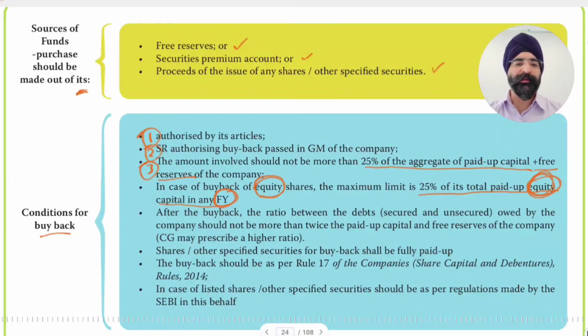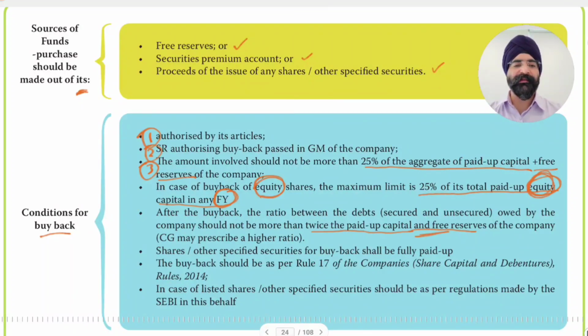After the buyback, the ratio between the debt, secured and unsecured, owed by the company should not be more than twice the paid up capital and free reserves of the company. The Central Government may prescribe a higher ratio. So at present the ratio is that after the buyback, the debt owed by the company should not be more than twice the paid up capital. So we come to a debt to equity ratio of 2 is to 1.